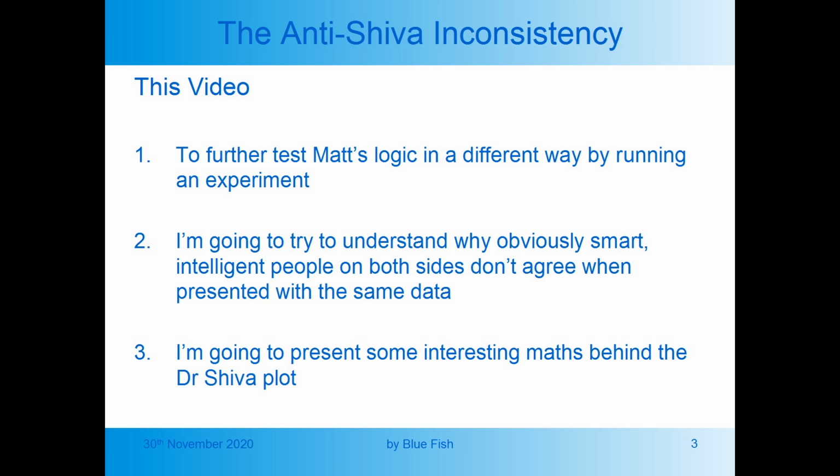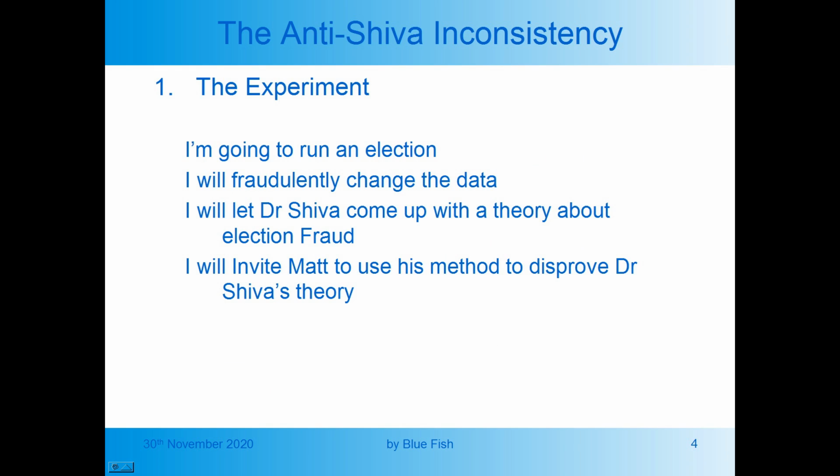What I plan to do in this video is further test Matt's logic in a different way by running an experiment. And then I'm going to try to understand why obviously smart, intelligent people on both sides don't agree when they're presented with the same data. And then finally, I'll present some interesting maths behind the Dr Shiva plot. First of all, the experiment.